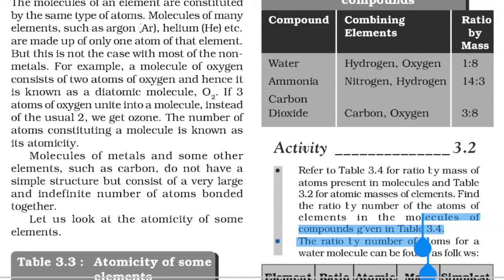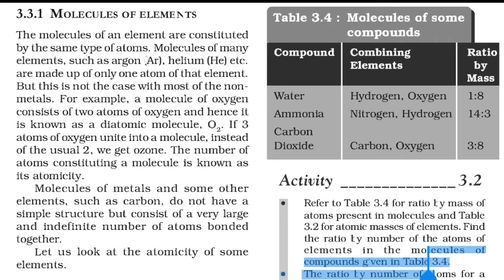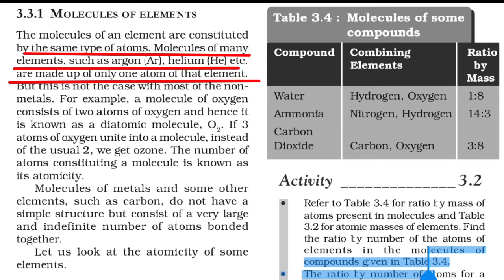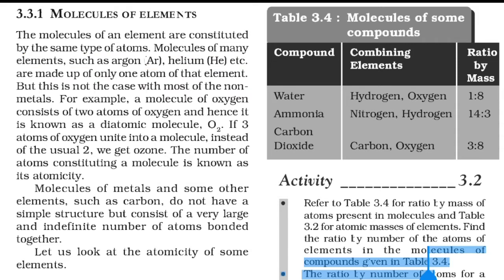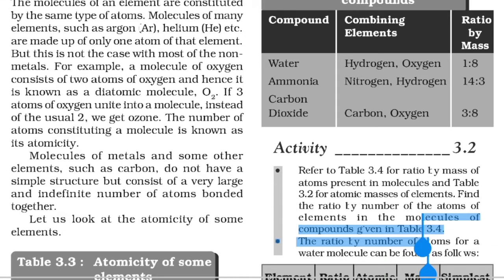So first we will see that there are two types of molecules, molecules of elements and molecules of compounds, and in the first case we will see molecules of elements. So how are the molecules of elements formed? Molecules of elements are formed by the same type of atoms. Molecules of many elements such as argon, helium, krypton, xenon, radon and so on, they exist as a single atom, and they don't form molecules, they exist as a single atom, and so we call them monoatomic. That means only one is there.